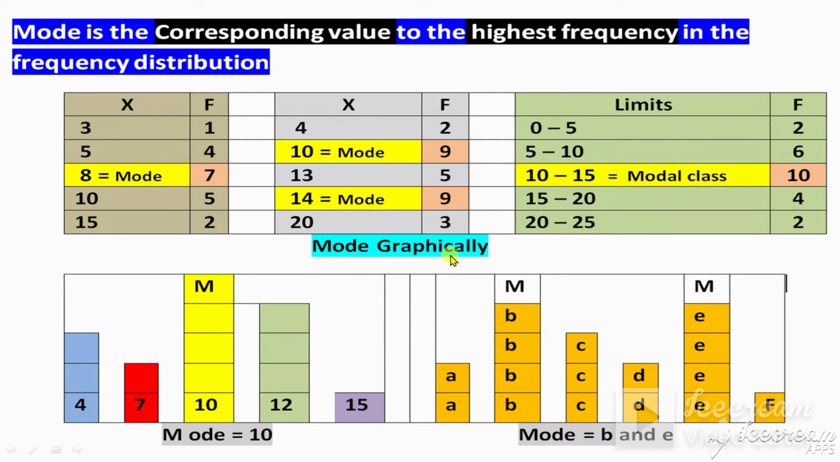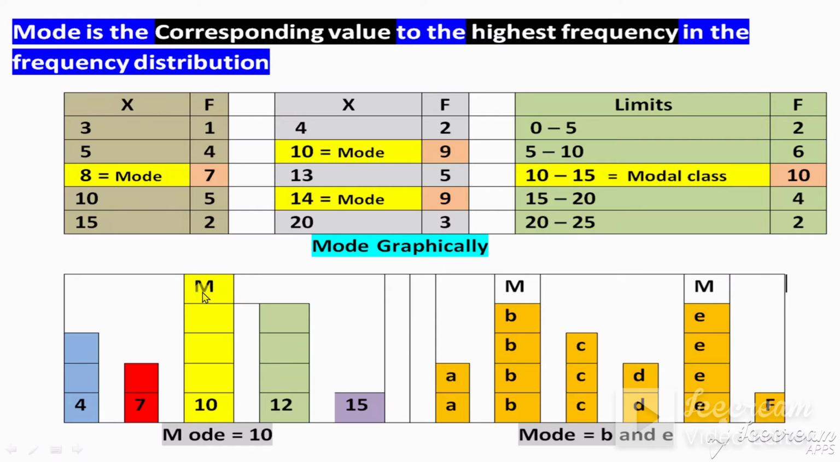Now mode graphically. You are given two questions. This is question number 1, this is question number 2. In question 1, 4 is repeated: these three blocks mean 4 repeats 3 times. 2 blocks mean 7 repeats 2 times. This one, how many blocks? 1, 2, 3, 4, 5, so 10 repeats 5 times. 12 repeats 4 times, 15 repeats 1 time. So the mode is 10, which repeats the highest number of times, and the peak of the graph is here. 10 is the mode. M is just the notation for mode.